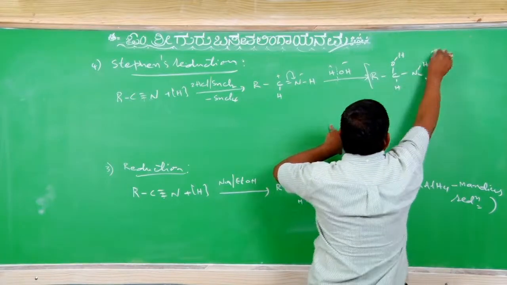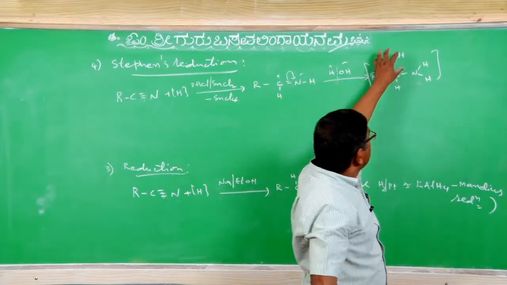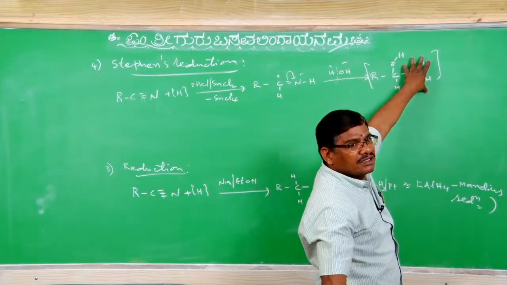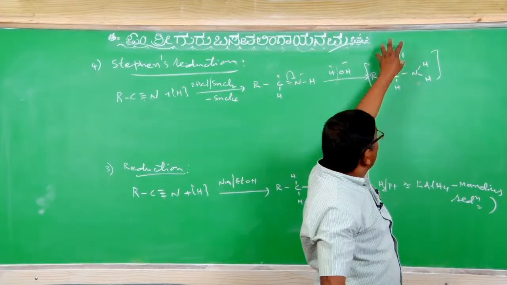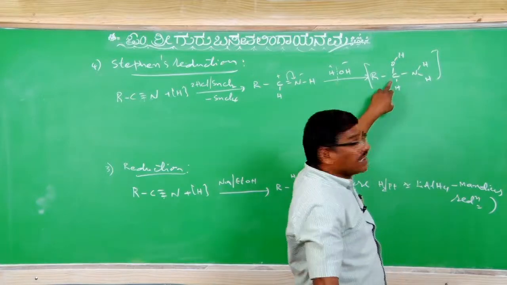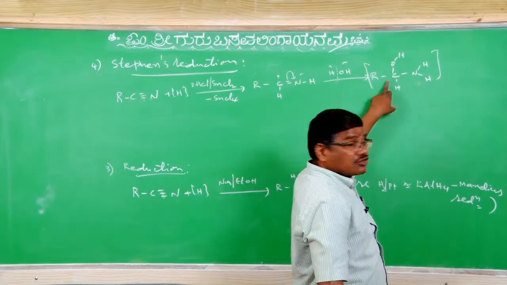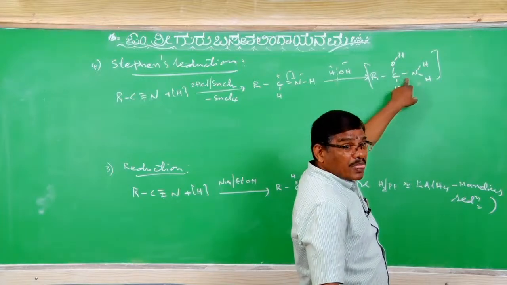Correct? This carbon has 2 nucleophiles, one is hydroxide and the other is amine, NH2 and OH, on one carbon. Stability is less; that's why I kept it in square brackets. A carbon bearing more than one hydroxyl group is unstable and loses a water molecule.